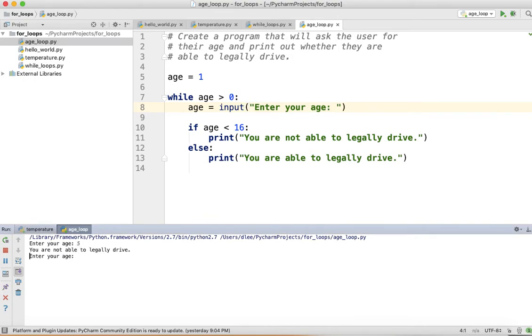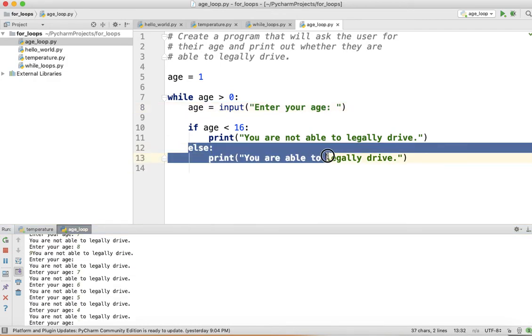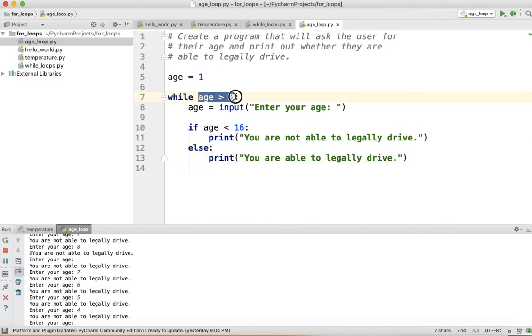I enter my age of 5. You're not able to legally drive. I'm going to enter my age of 10. You are not able to legally drive. And I can keep going forever if I wanted to, because this while loop is just going to get to the bottom of the loop, and then it's going to come back up and check if this is true. If it's true, it's going to keep going over and over again, infinitely, if you keep on entering an age that's greater than 0.